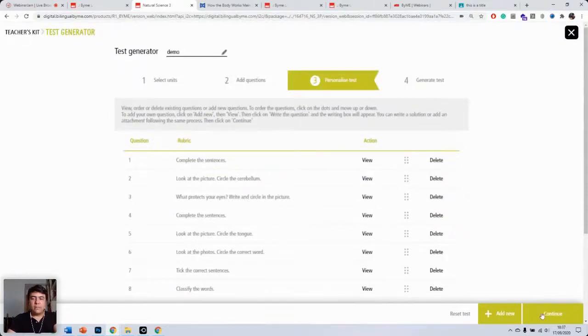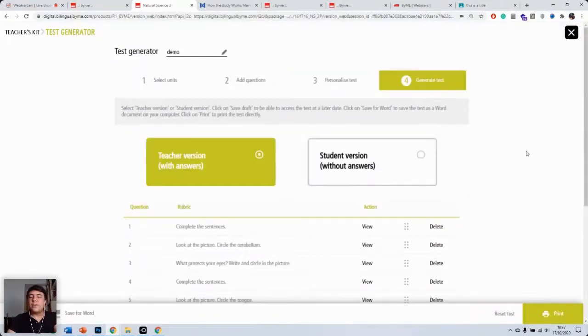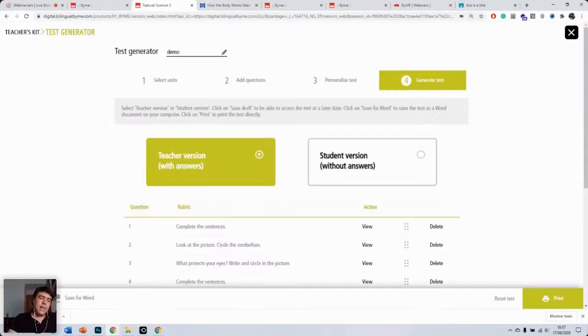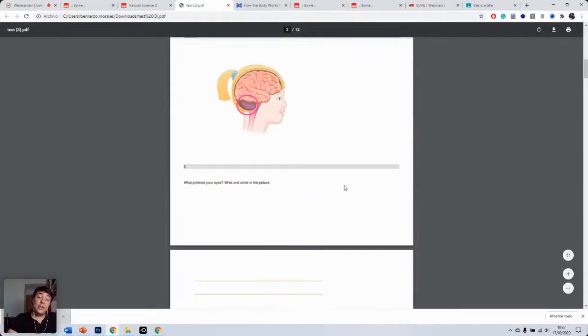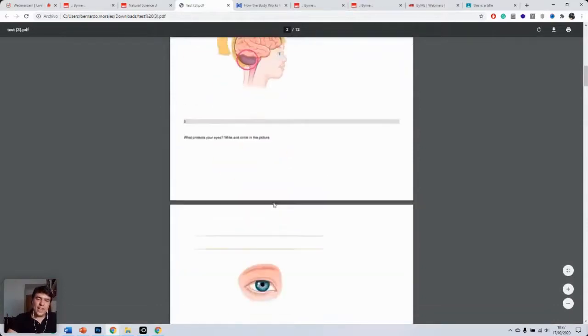Okay. So the fourth step is to generate the test. There are different ways you can generate these tests. One would be by choosing one of these options, student version or teacher version. Obviously, this version has the answers, it is the answer key. Now, if we click on print, you will be downloading a PDF file. So let's click on print. And then we get the test here. We open it, and here we can see the test. Because we downloaded the teacher's version, we get the one with the answer key.